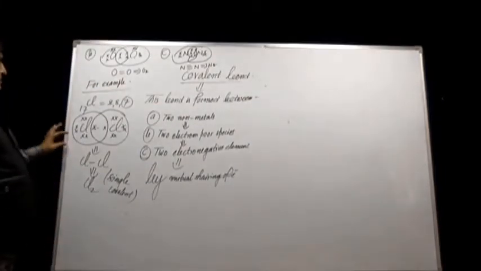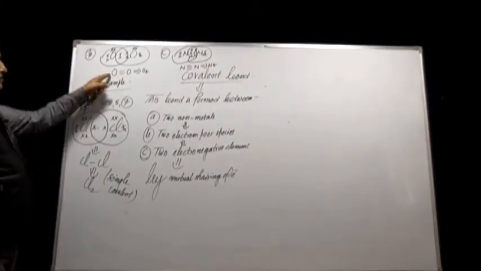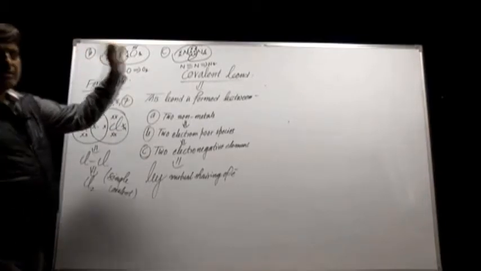Each nitrogen atom has 5 valence electrons. So 3 electrons are mutually shared, N triple bond N, the N2 molecule is formed. So in the chlorine molecule there is a single covalent bond, in the oxygen molecule a double covalent bond, in the nitrogen molecule a triple covalent bond.